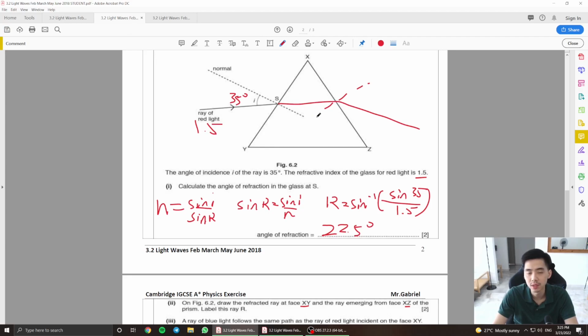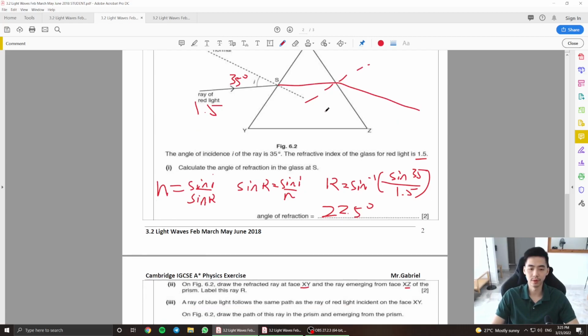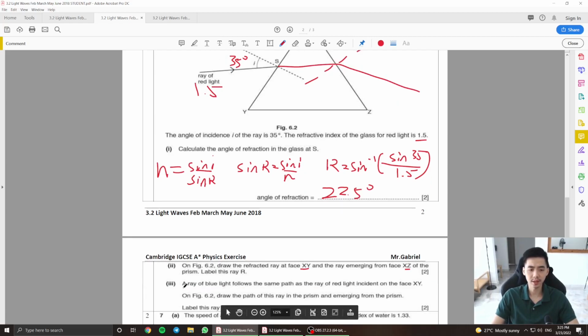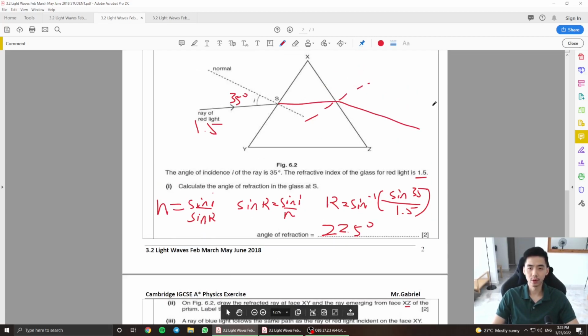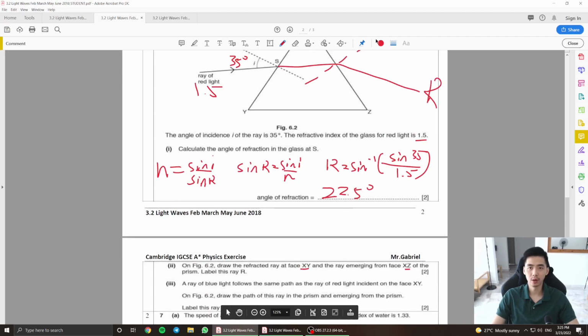So you know this is essentially what I showed you guys in the notes. You can refer to the notes for this one here. Now after that, it says a ray of blue light, oh, you're supposed to label this R by the way. A ray of blue light follows the same path as the ray in XY.